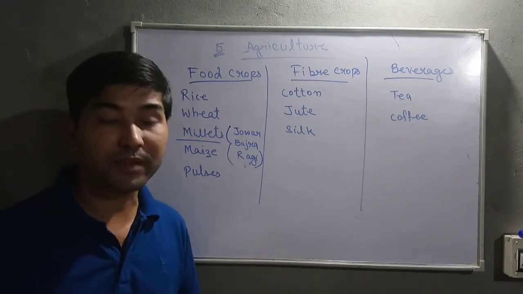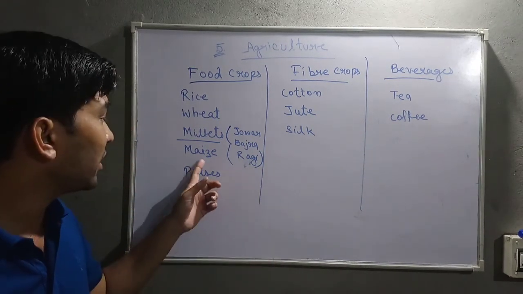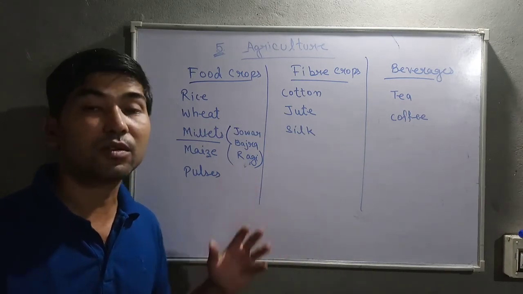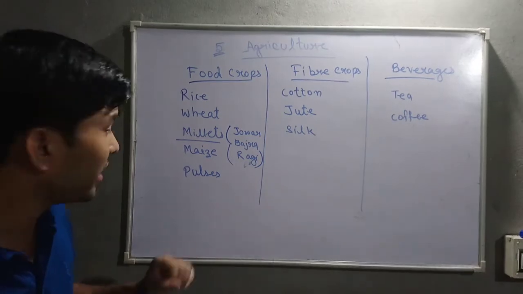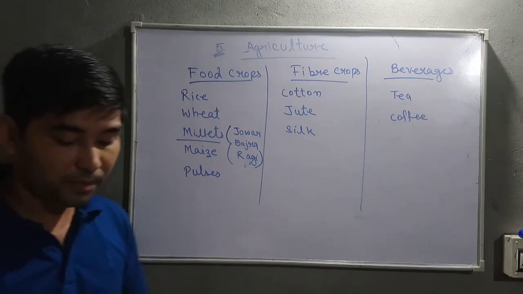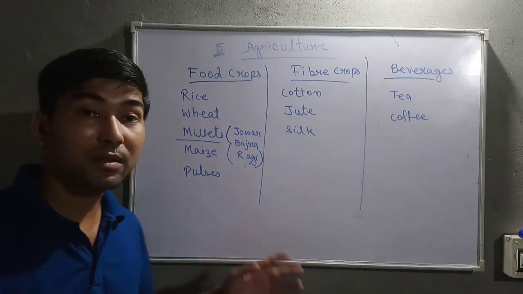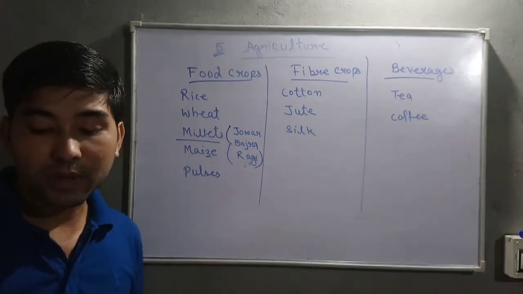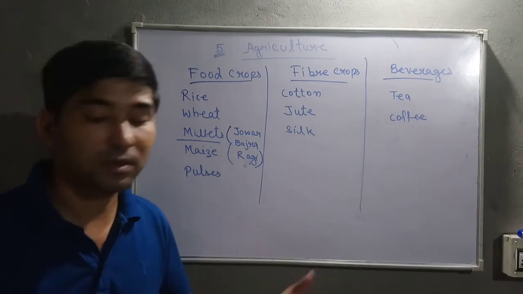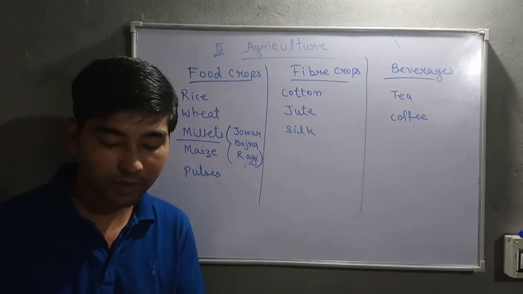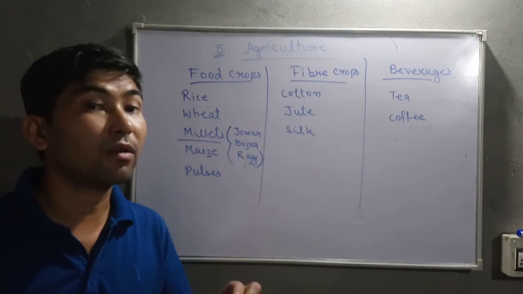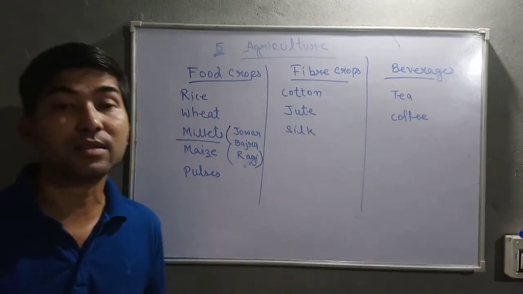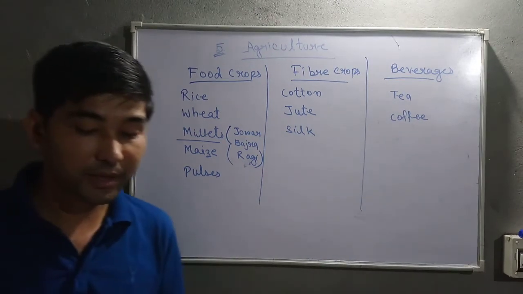Then you can see maize. The temperature is 21 degrees Celsius to 27 degrees Celsius of temperature is needed to grow these crops. It is grown mostly in Karnataka, Uttar Pradesh and Bihar. Then pulses is there. So pulses is also not a single crop, okay. Pulses means arhar dal, moong dal, urad dal. It is not in the book, you could skip it if you want. It can be grown in dry condition where water is not available, okay, less moisture area, needs less moisture, and grown in Rajasthan, Uttar Pradesh and Madhya Pradesh.